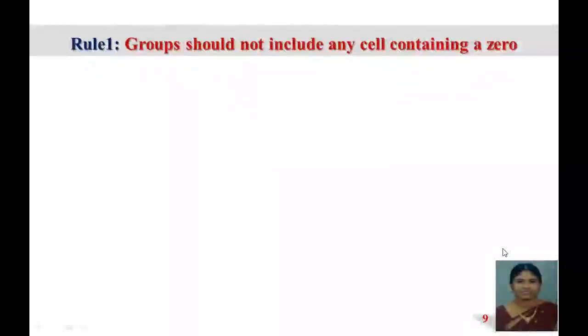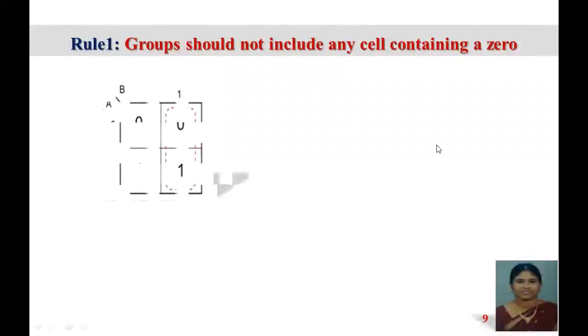Rule 1 of K-map: group should not include any cell containing a 0. You can see the output 0, 0, 1, 1 is filled inside the squares, and the dotted line which we have formed is called grouping. The group should not have zeros inside. 0 and 1 together should not be grouped.